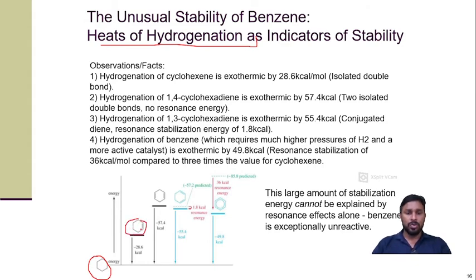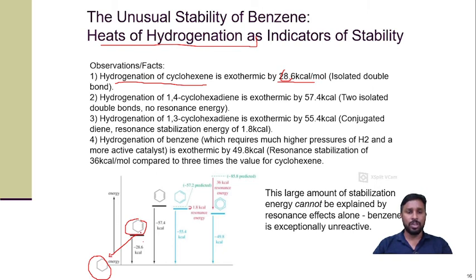The hydrogenation of cyclohexene is an exothermic reaction. If we do the hydrogenation of this cyclohexene to cyclohexane, which we call a hydrogenation reaction, the addition of hydrogen, it is an exothermic reaction and it evolves 28.6 kilocalories per mole of energy. So it indicates that if there is one double bond, then it produces 28.6 kilocalories per mole of energy.